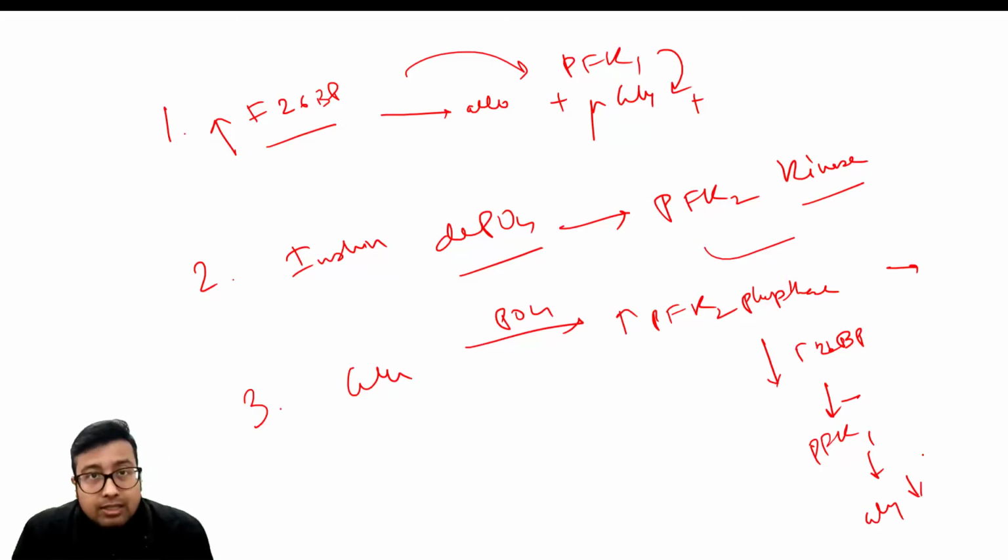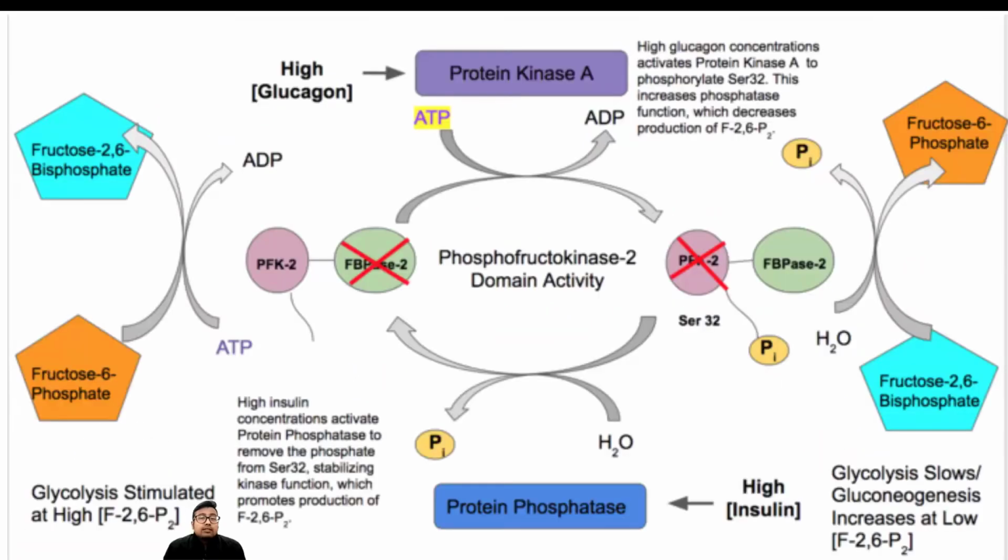So that was it. This is a short video to answer this specific query because this is a conceptual question. Regulation of glycolysis and gluconeogenesis by PFK2 is a part of a long question that will be asked. This will also be asked in viva, as well as it can be asked as a part of an explain-why type of question or as a part of a short question or a short note simply as PFK2.